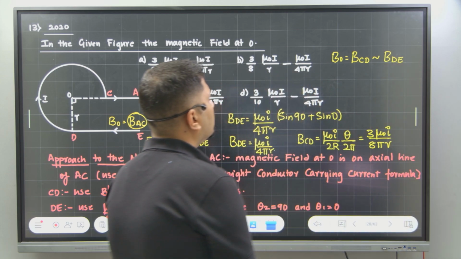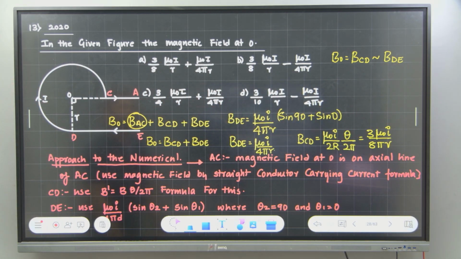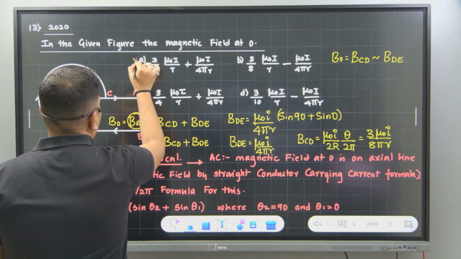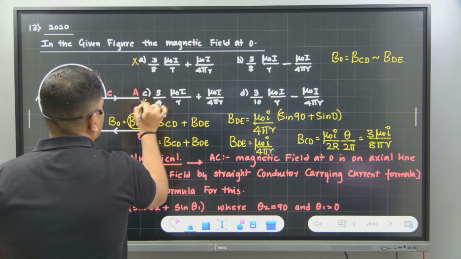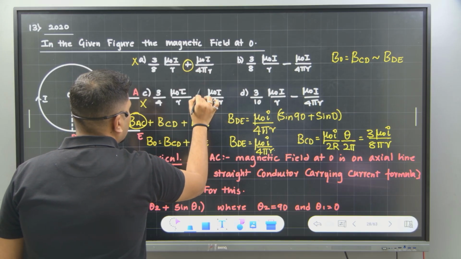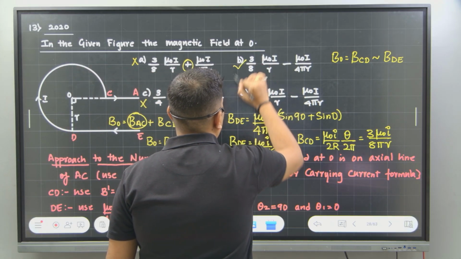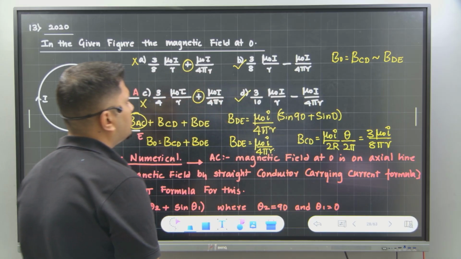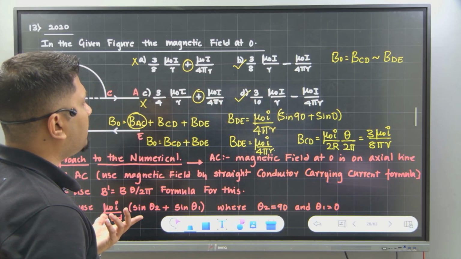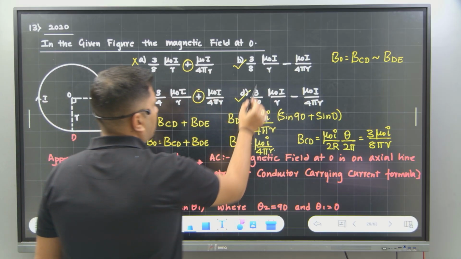Correct? Yes or no? By seeing this only, we can neglect option A and option C. The reason is there is a plus sign here, there is a plus sign here. Whichever has the minus sign might be correct. Which one is correct now?